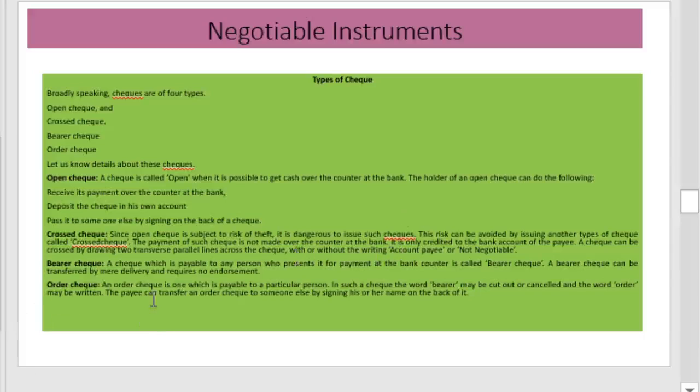Bearer check means check which is payable to any person who presents it for payment. Order check is one which is payable to a particular person. In such a check, the word bearer must be cut and cancelled and the word order must be written.